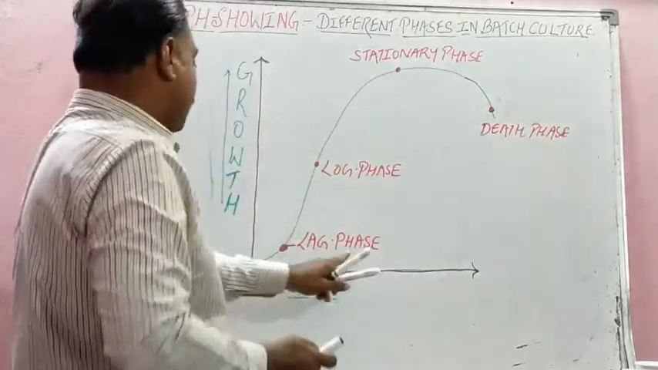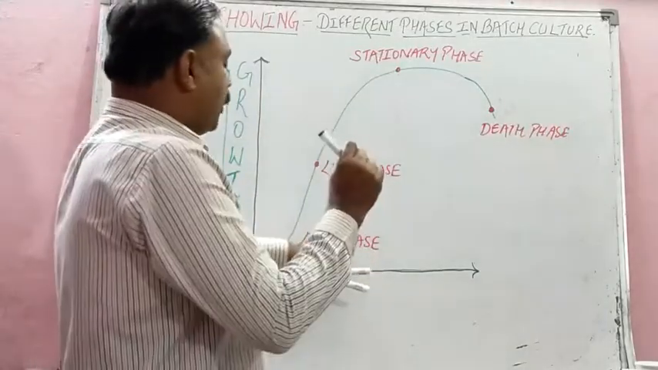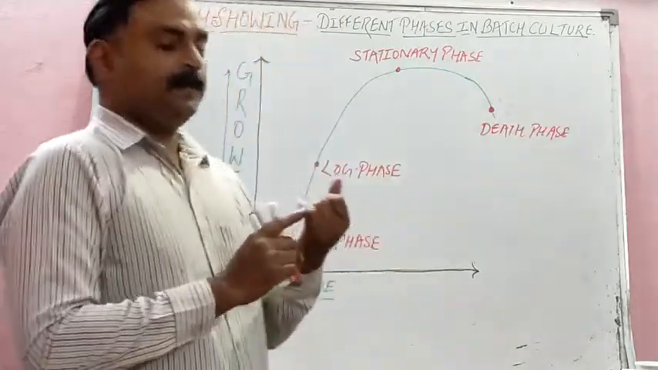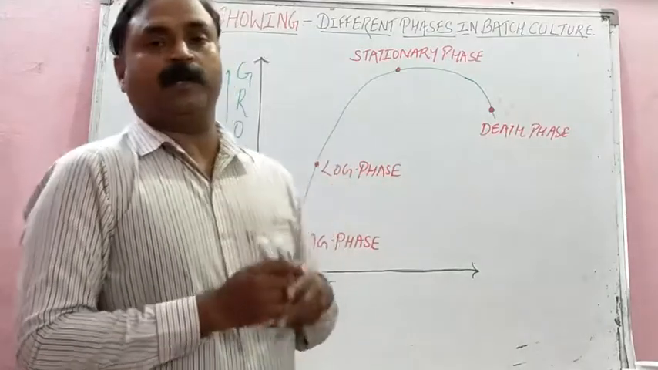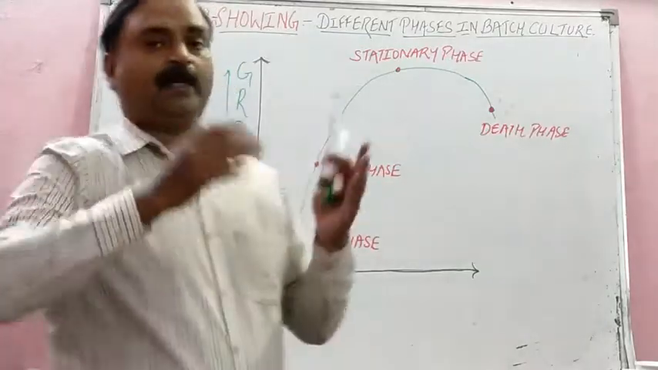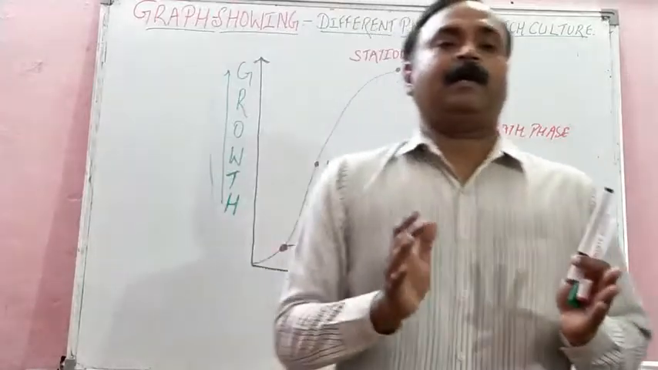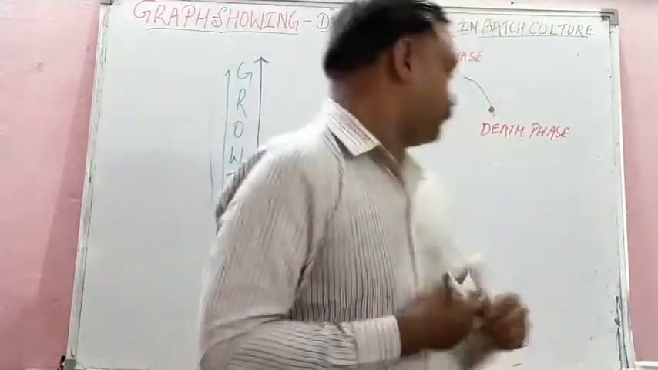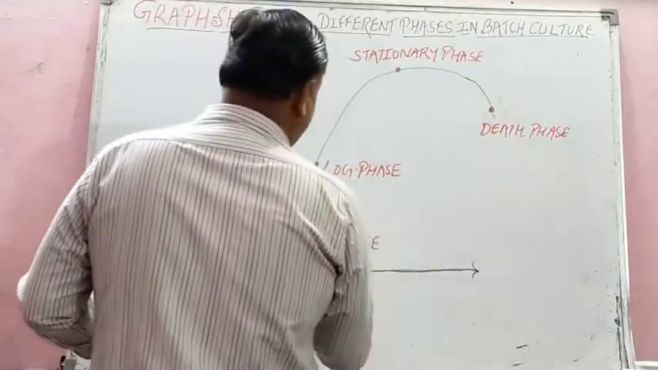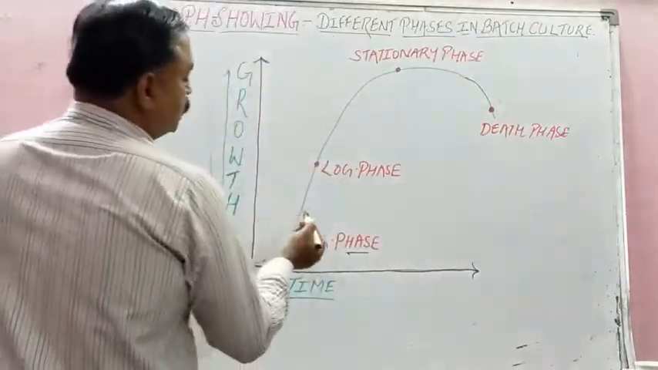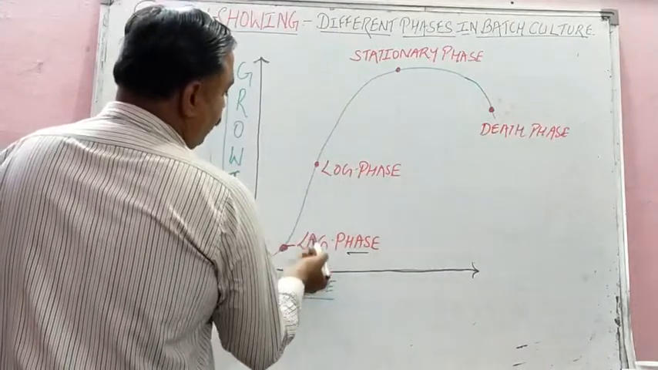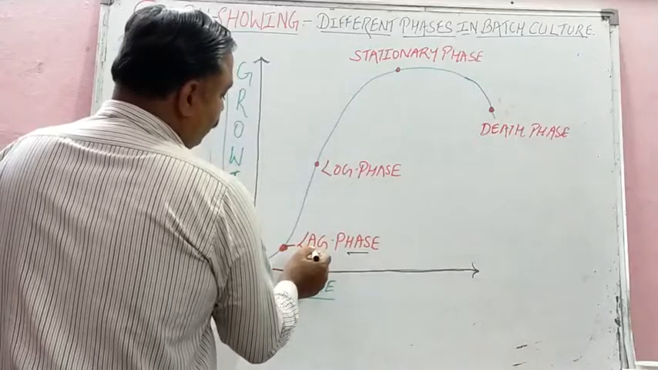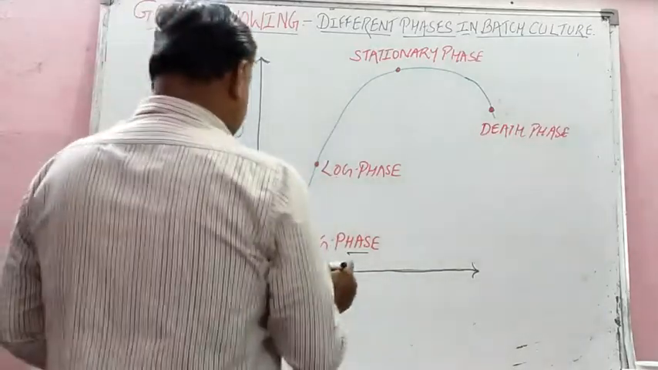Student, lag phase. In lag phase, the microbes adapt and adjust in the new environment, such as pH, temperature and nutrient. And this lag phase in the higher organism is also called acclimatization. What they are called? Acclimatization. So how we define lag phase? Please don't make mistakes. Sometimes students first write log phase and then they write lag phase. But remember, A comes first in alphabet, then O comes. So lag phase, what happens, student?